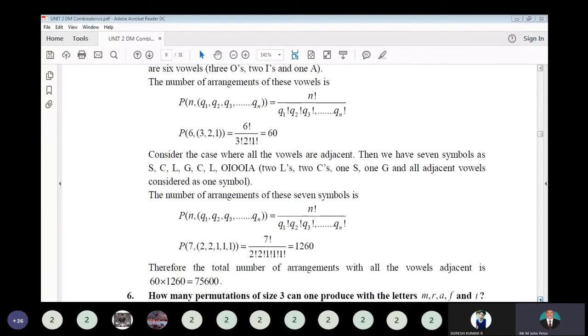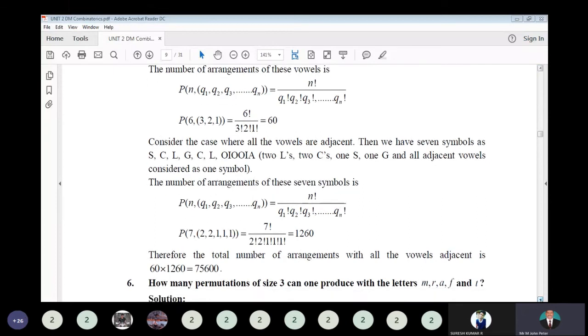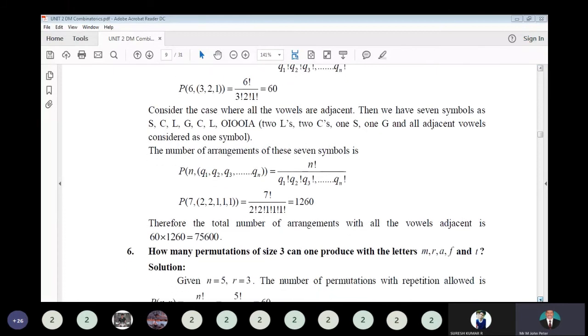Don't worry about the vowels. The vowels' separate arrangement we already calculated, so don't think of the vowels as a repeated term here. So 7 factorial divided by 2 factorial, 2 factorial will give 1260. Now multiply these two. First, the vowels are set together, and that gives 1260. And the permutation of the vowels themselves is 60. So multiply them, and we get 1260 multiplied by 60, that is 75,600.